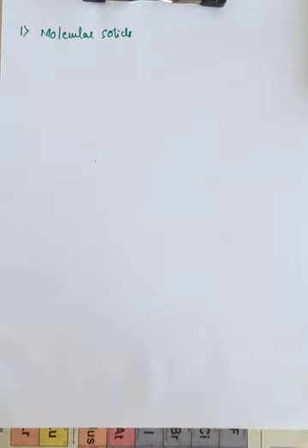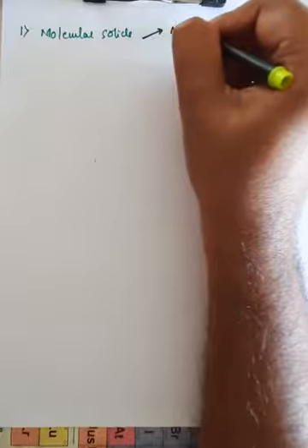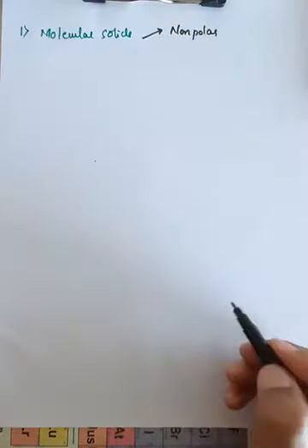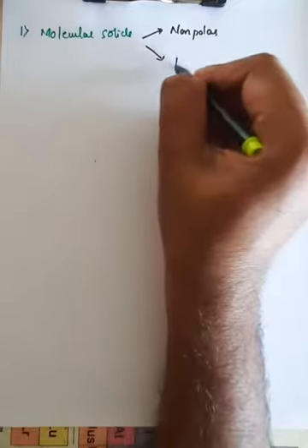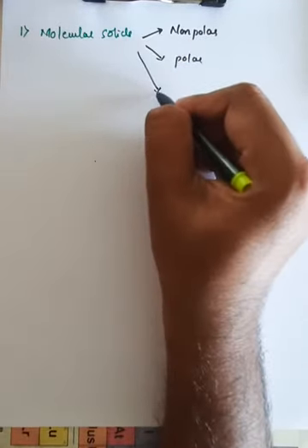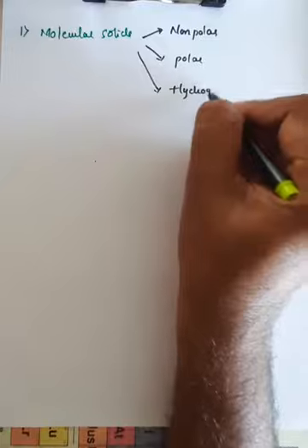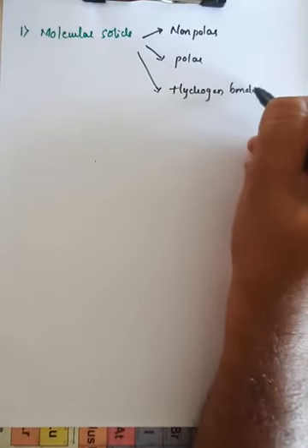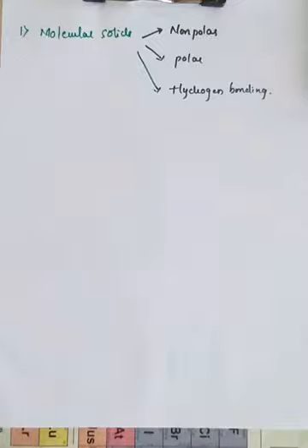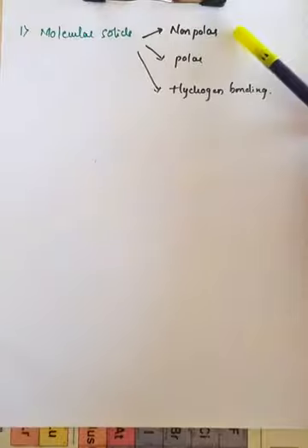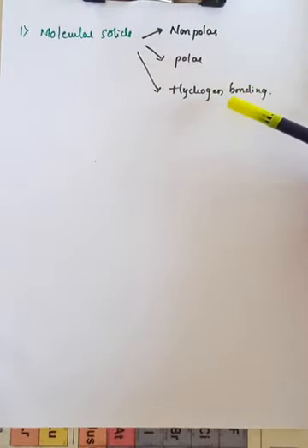Right? So in case of molecular solids, these are further classified into 3 types. One is called non-polar, second one is called polar, third one is called hydrogen bond, right? So the first type of crystalline solids, those are called molecular solids. So here the molecular solids are further classified into 3 types. One is non-polar, second one is polar, and third one is hydrogen bonding, right?